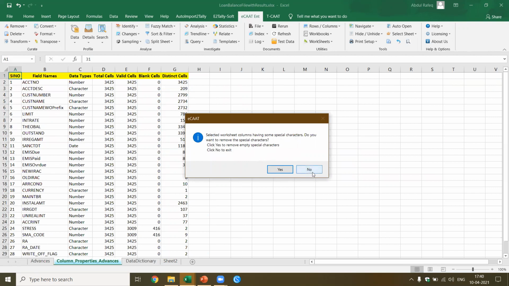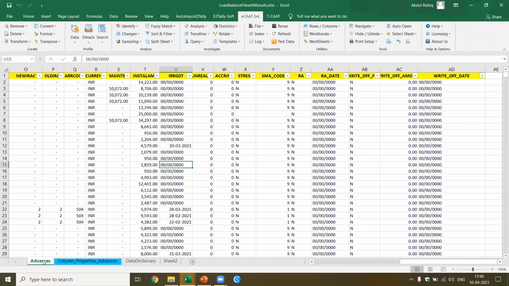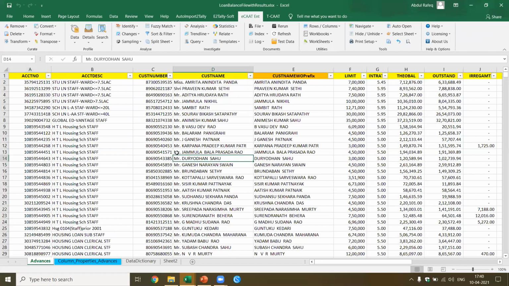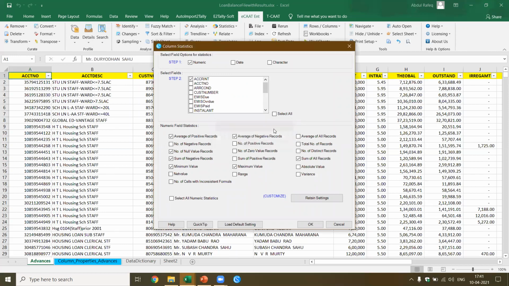Selected columns. Okay, now I think I was in the wrong sheet. Let me come back to the correct sheet. It's very important when you're performing the analysis that you start on the right sheet, because it works on the active file worksheet. So I come to this again, details, column statistics. It's validating the column names to check whether the data type, everything is correct. I got this numeric. Okay, now it gives you various types of information. I'm just going to pick up, let's say for the timing, I'll just retain it as it is. Okay, I'm going to ask that I want statistics for all of them.